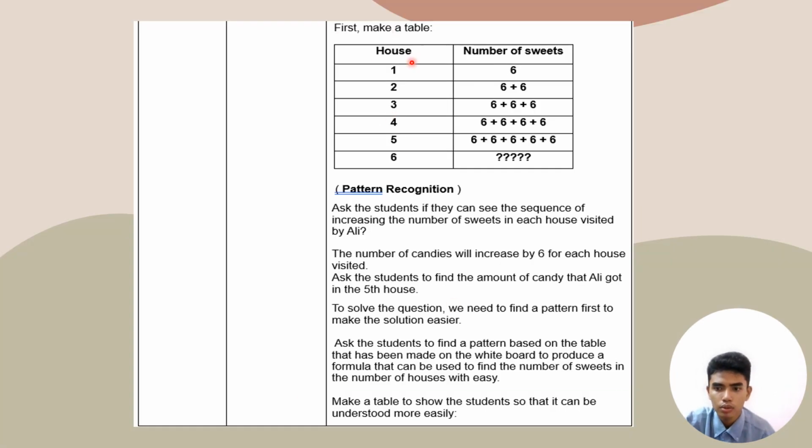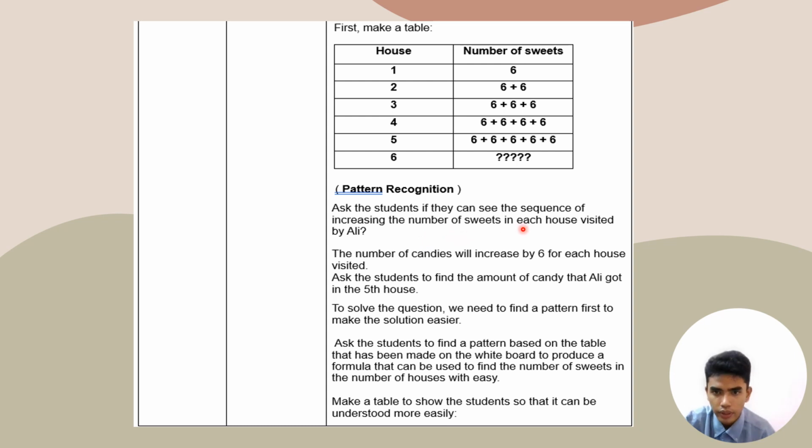As here we now go to the 12th slide, we first have to make a table like before. We're going to make a table of how many houses we went to, which is 6 houses, and then the number sums, which is first house, and the first plus second house, and then first house plus second house plus third house, and so on for the 6th house. But the 6th house we don't know because we don't want to do a lot of work. So here comes the pattern recognition.